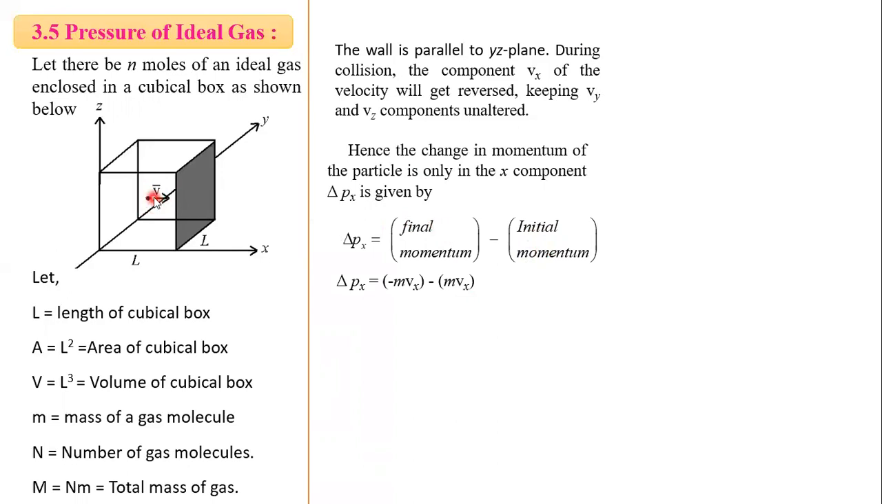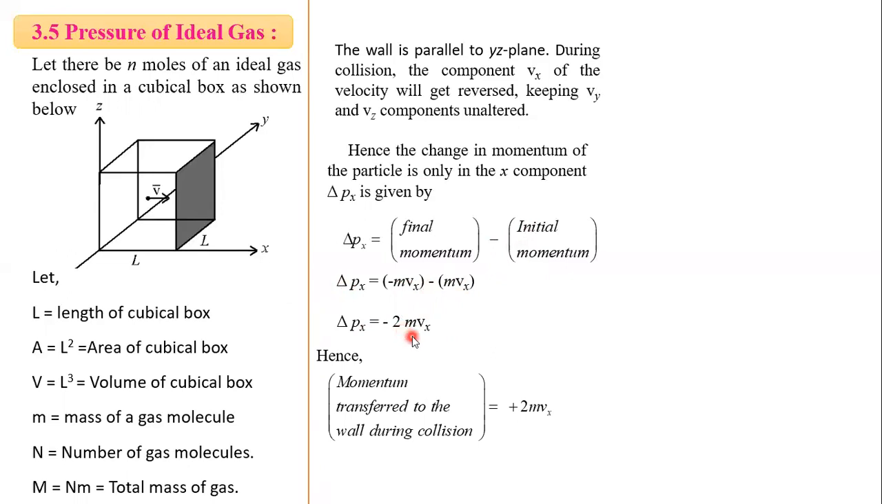So when it reverses its direction, the velocity is minus Vx. So minus m Vx is the final momentum, and the initial momentum is m Vx. This minus minus means we have to add, so minus 2m Vx is the change in momentum of the gas molecule, or the particle.